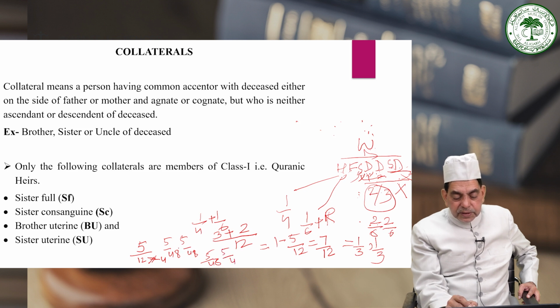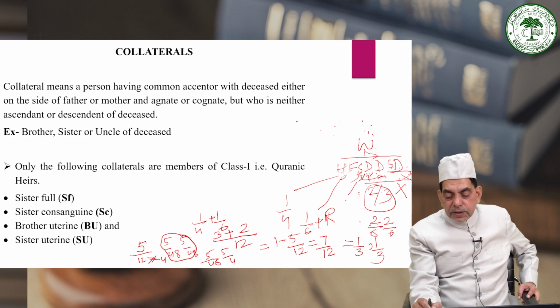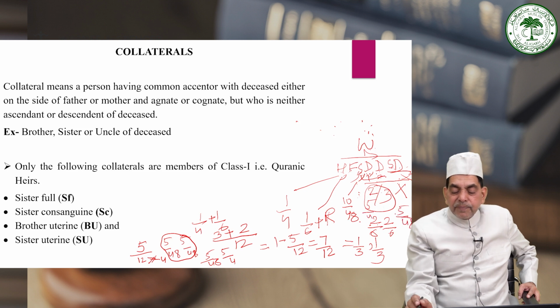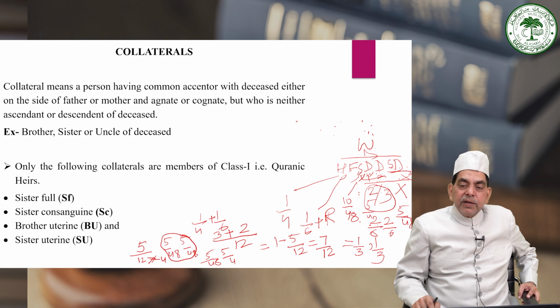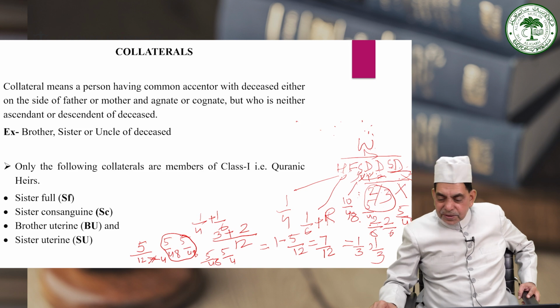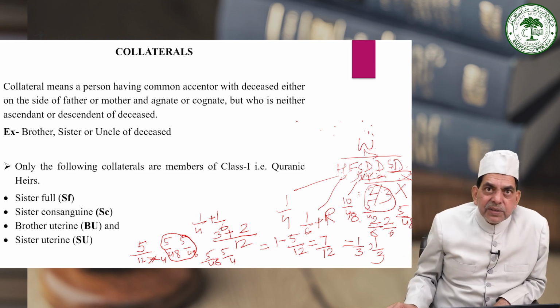Now there are 4 shares. These 2 shares, 7 by 48 and 7 by 48, means 14 by 48, will be given to the son who is alone here. So 14 by 48 to the son, and each daughter will take 7 by 48 and 7 by 48, and in this way you will see that the son is taking double of each daughter, right? And in this way the claim of this class is satisfied.